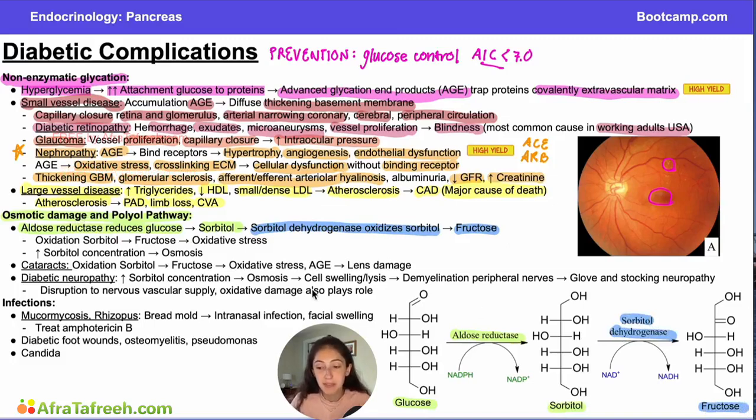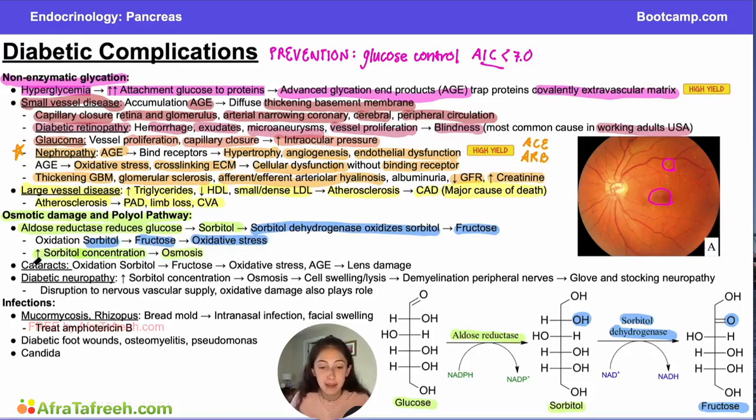And it's important to remember that this is an oxidation reaction. You can see our OH group here going to a double bonded oxygen over here. So this is an oxidation reaction. And what's important about the fact that this is an oxidative reaction is that oxidizing sorbitol and making it into fructose is what's going to lead to oxidative stress, which is what is going to cause a lot of the downstream complications of this pathway. One of the other mechanisms of complications of this pathway is that the increased sorbitol concentration building up down here is going to lead to osmosis, so sucking more water into some of our cells. And that is another important cause of pathology.